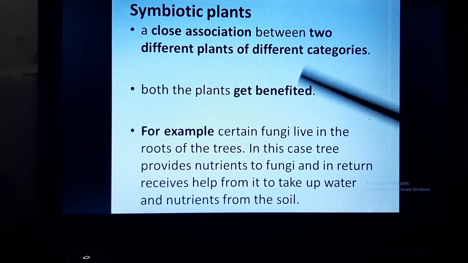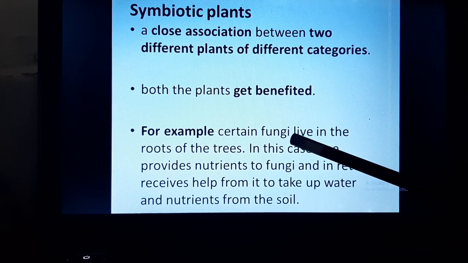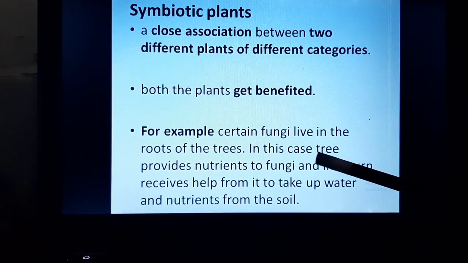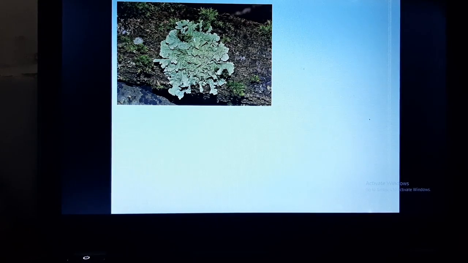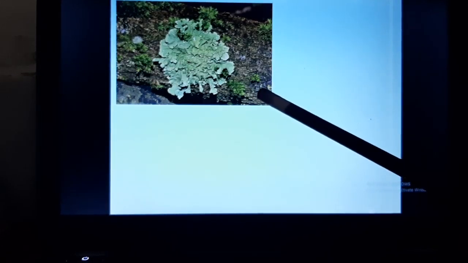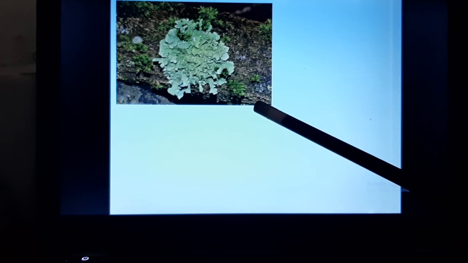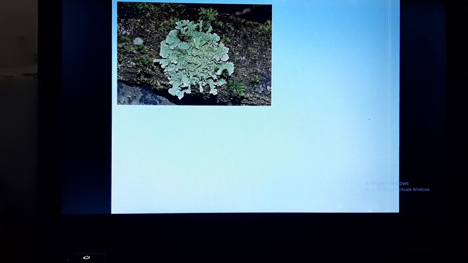So in this case, the fungi is also benefited because it is deriving its nutrients from the tree, and the tree is also getting benefited because the fungi is helping the tree to take up water and nutrients from the soil. Here you can see this is lichen, which is a combination of algae and fungi, and this is an example of symbiotic association.